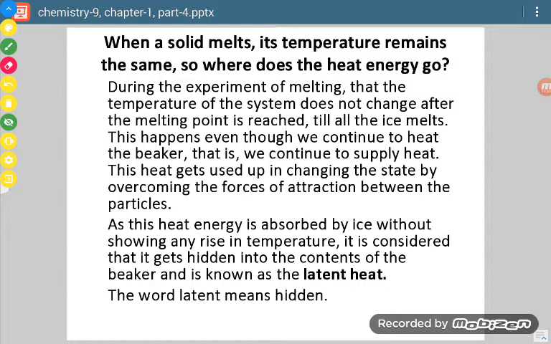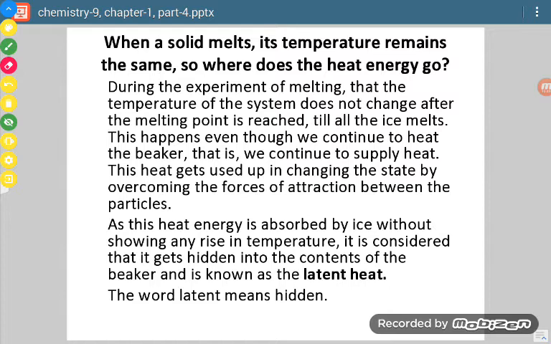When we are talking about water and we are heating at the boiling point, at 100 degrees Celsius, what is going to happen? The vapors will have that extra energy which is being supplied continuously.